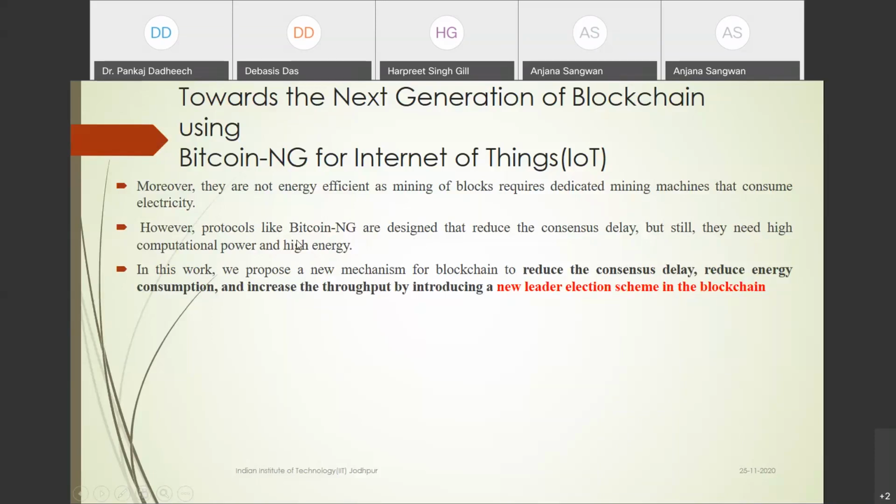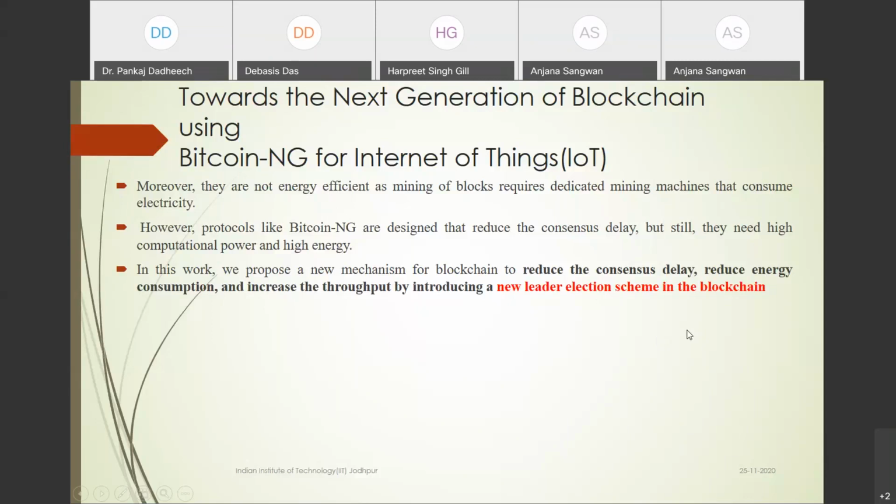So our objective is basically to reduce the consensus delay, as well as reduce the computation power and energy consumption, while maintaining a high level of security. That's why we propose a new mechanism for the blockchain to reduce the consensus delay, reduce the energy consumption, and increase the throughput. How? A new leader selection scheme in the case of blockchain.